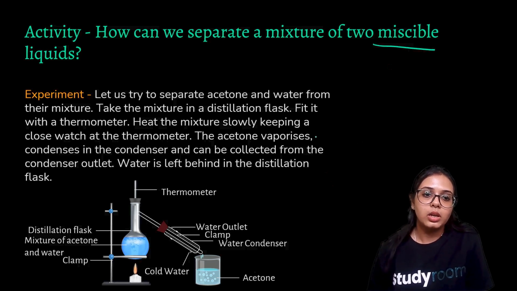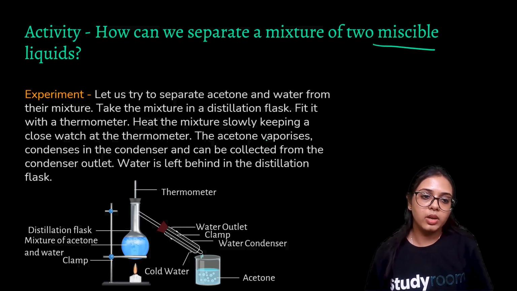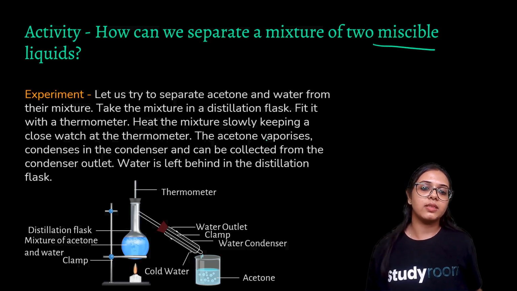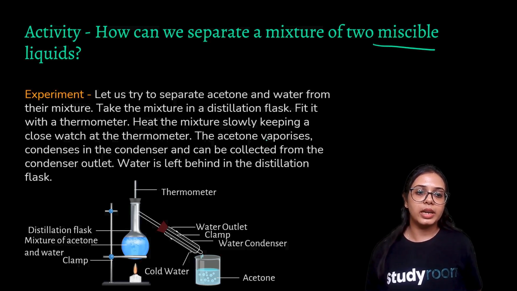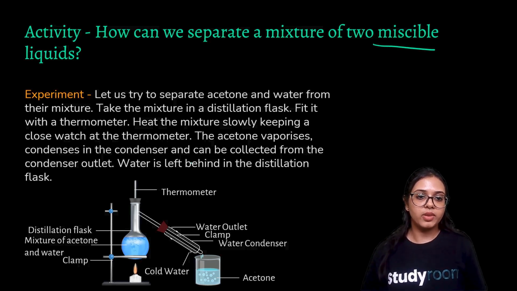Take the mixture in a distillation flask, fit it with a thermometer, and heat the mixture slowly, keeping a close watch on the thermometer. The acetone vaporizes, condenses in the condenser, and can be collected from the condenser outlet. Water is left behind in the distillation flask. So what we are observing here is that we have taken this flask, which is known as the distillation flask.